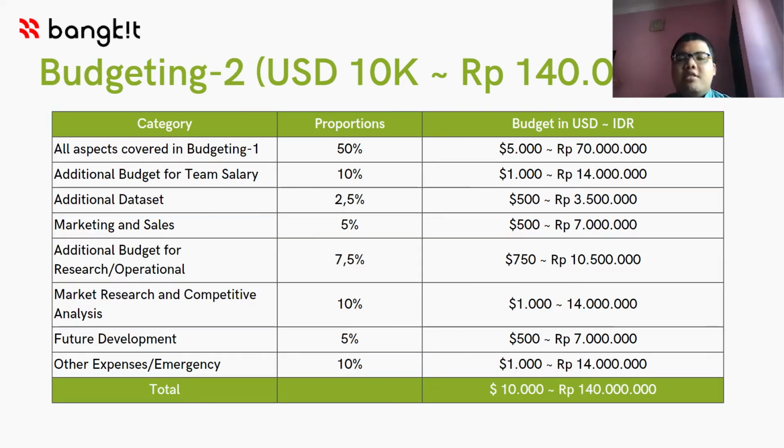And for the second scenario, we get $10,000 and half of it is covered in the first scenario, and we add additional budget for team salary, additional dataset, marketing and sales, additional budget for research operational, market research and competitive analysis, future development, and the last is for expenses and emergencies.